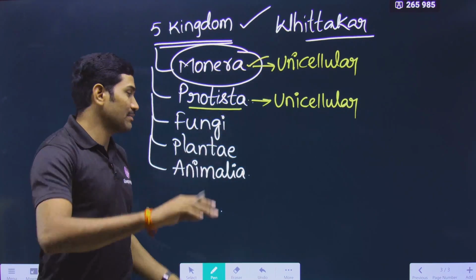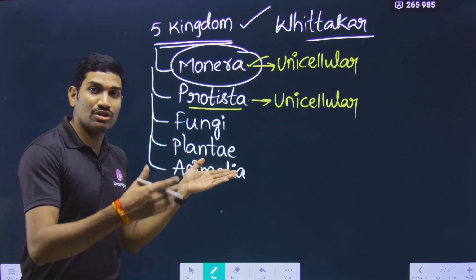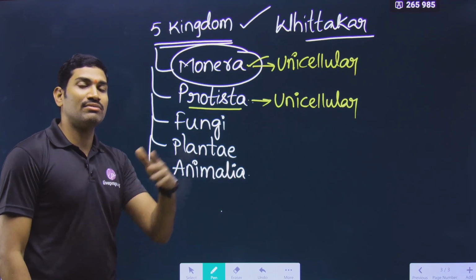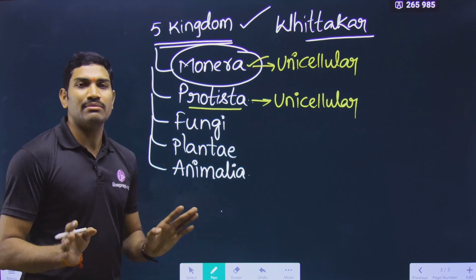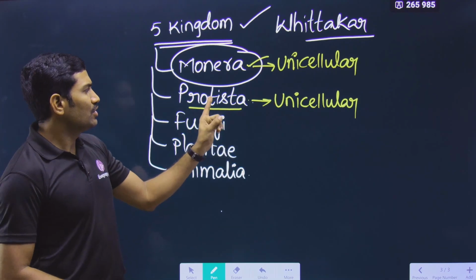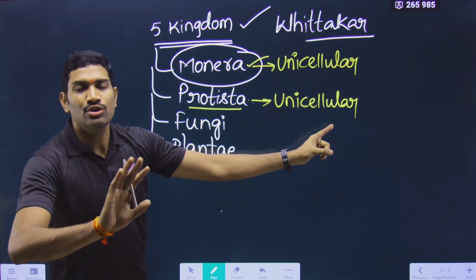There is a separate chapter called plant kingdom, where you will study about plants. And there is a separate chapter called animal kingdom, where we will study separately about kingdom Animalia. So in this way they are different, and here it is simply a general introduction. That's it. So kingdom Protista is also having unicellular organisms.